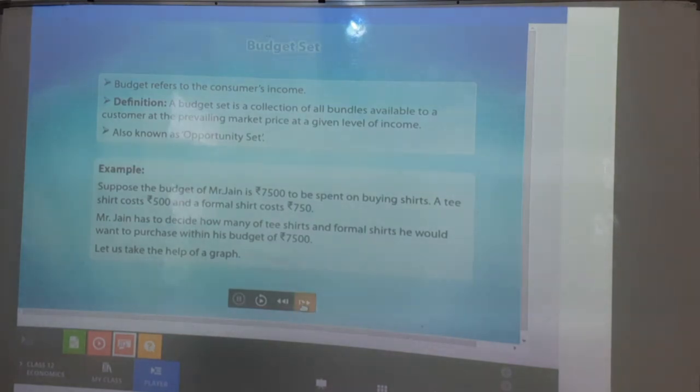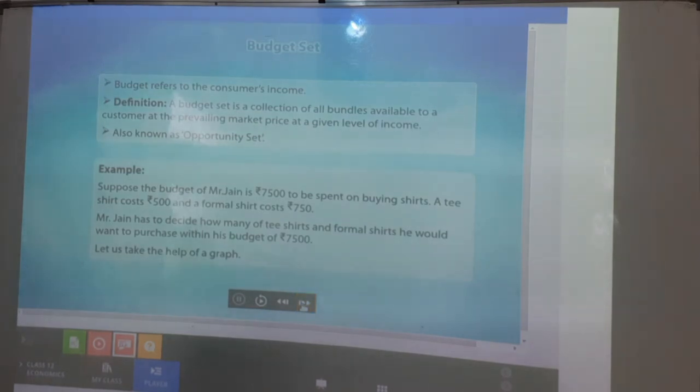So what do we have to remember? First, it says given level of income, that is our limitation: we have to choose the collection of bundles, the combinations, within the money we have, at the market price, so that we get the maximum satisfaction level. And the budget set is also called the opportunity set.